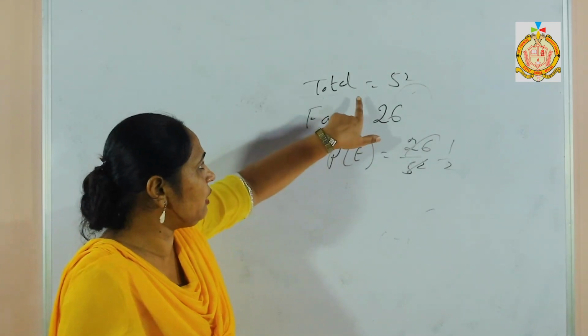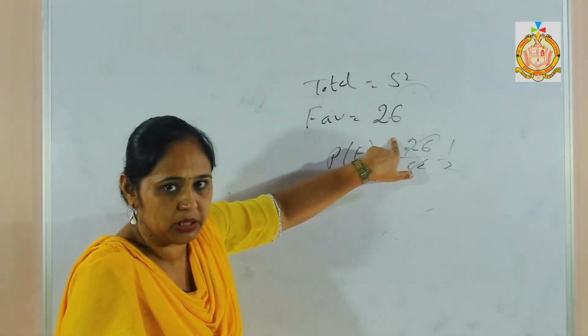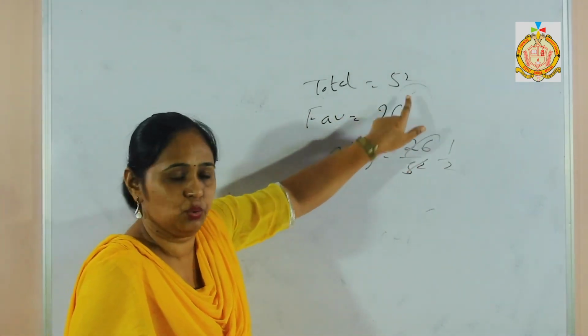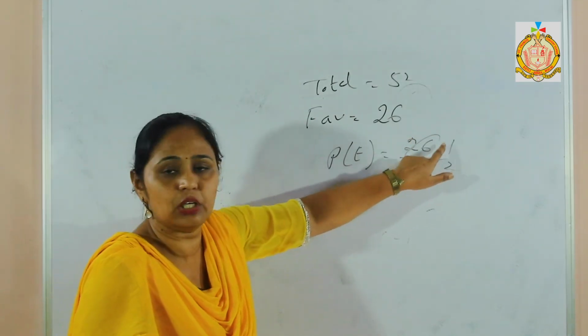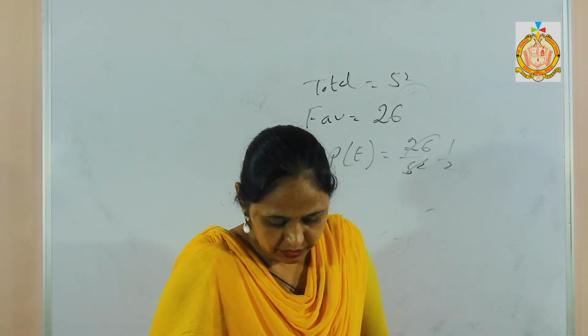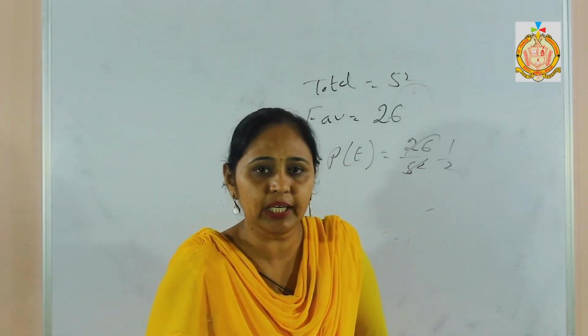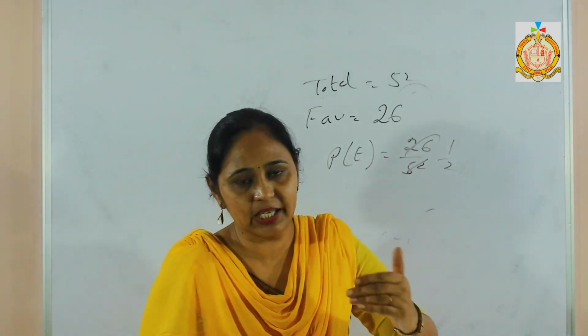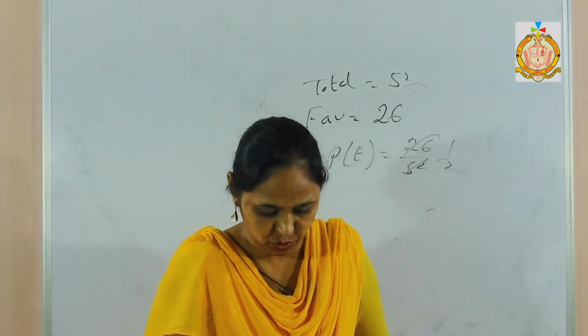The same probability will be there. Favorable outcome will be 26 and the total is 52. 26 of 52 equals 1 upon 2. Then in the next statement it is given, be a red card. How many red are there? 26. Again 26 upon 52.